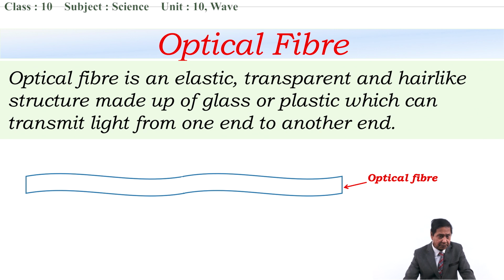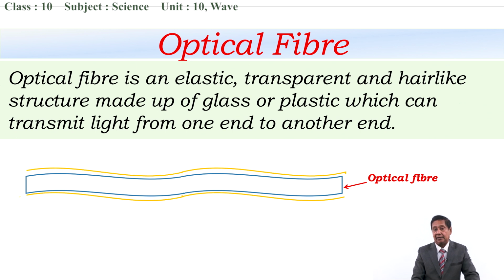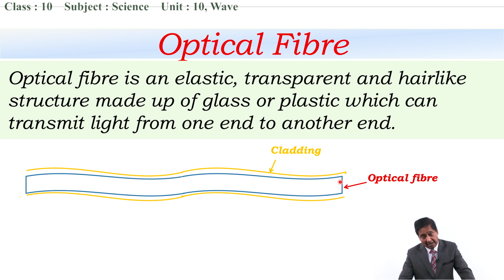Okay, this is optical fiber. When we use this optical fiber for a particular purpose, it is covered with a layer called cladding. Cladding is also transparent. Optical fiber is transparent, cladding is transparent, but the density of optical fiber is greater than cladding. You have to remember this.